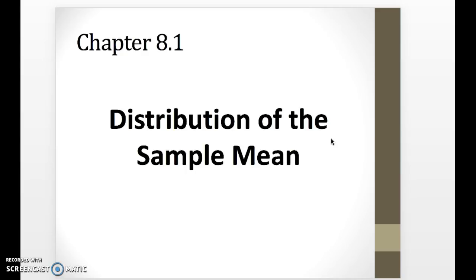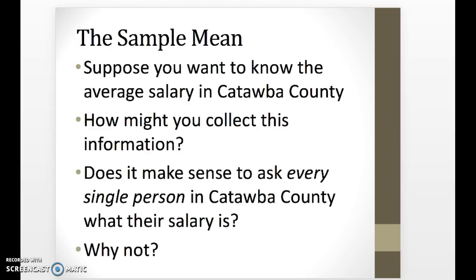So we want to first of all clarify what we mean by a sample mean and the distribution of a sample mean. To set the stage, let's take a look at some context. Let's suppose we wanted to know the average salary in Catawba County. If you were doing this as part of a project or an exploration, and you wanted to think about collecting this data, rather than looking at data someone had collected several years ago, you might want to consider, should I ask every person? Every single person. But why not? Maybe implying that that's not the best idea.